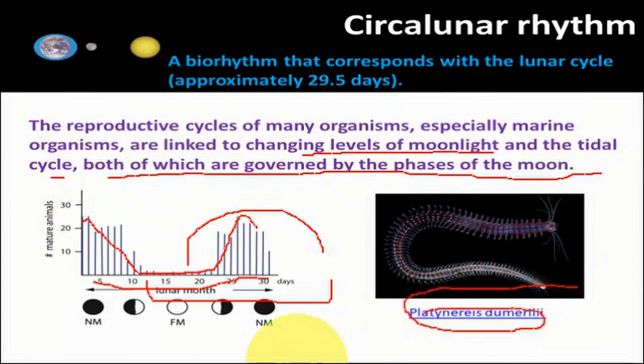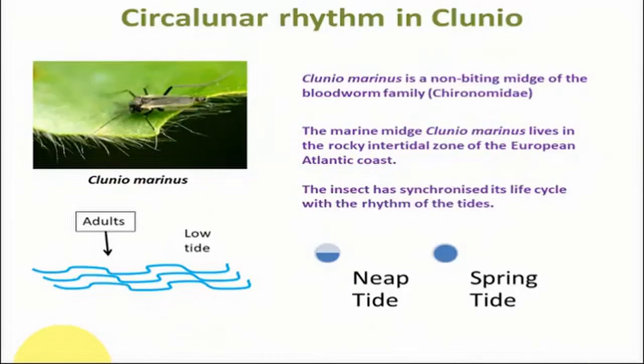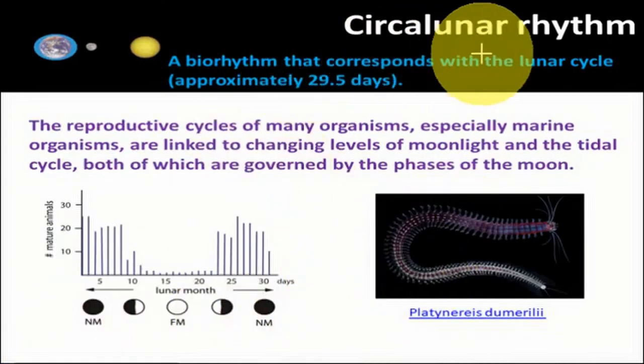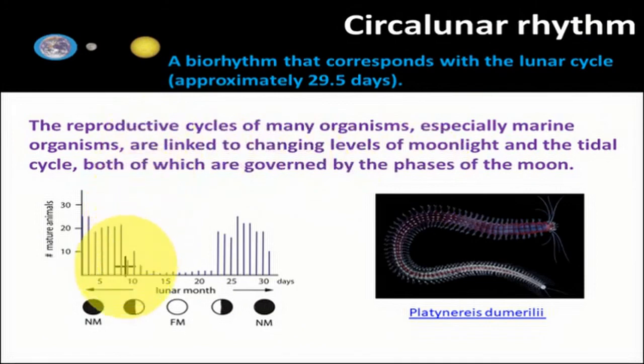This has a very interesting breeding pattern, and this breeding goes with the circalunar rhythms. During the first spring tide it breeds, and at the next spring tide it goes down. No breeding, it feeds. So this way it has some circalunar behavior.